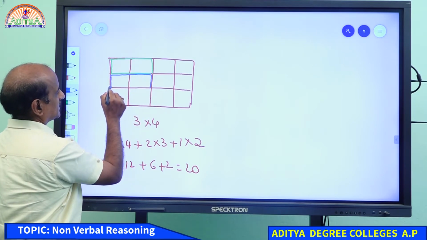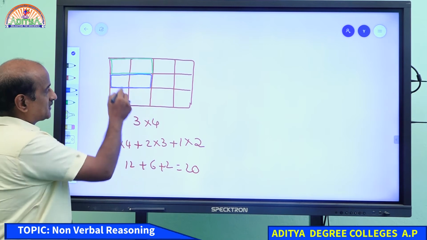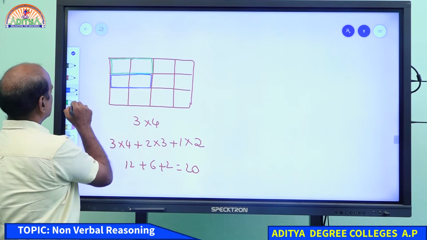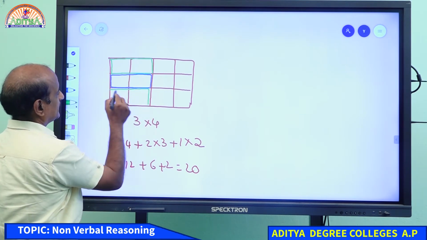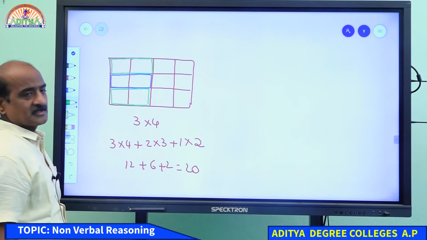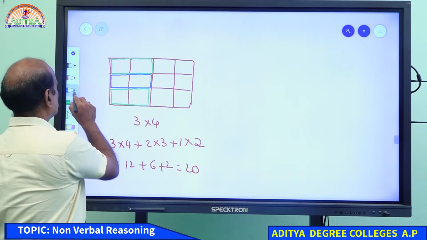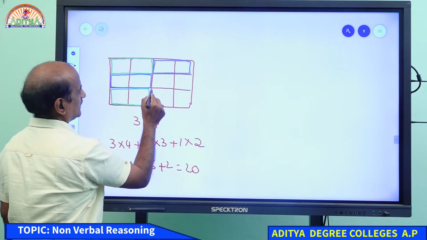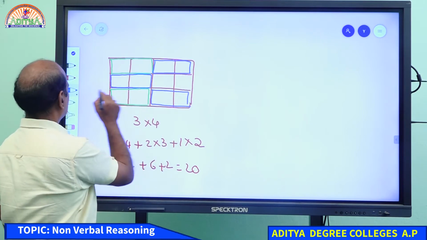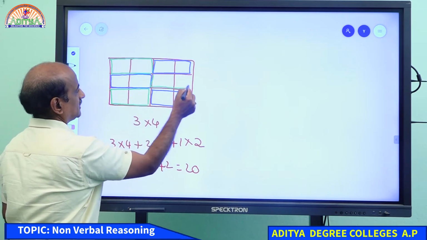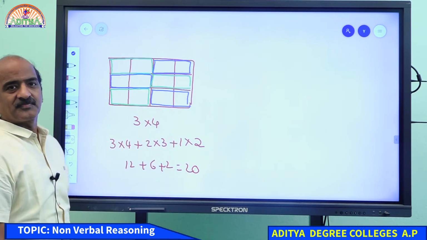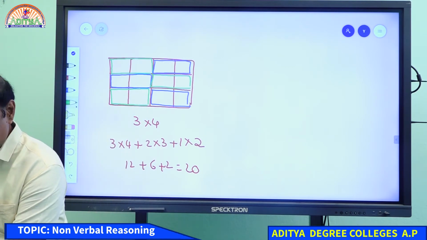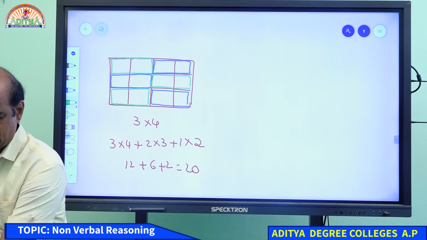Remember, this is a rectangle. This particular portion is not there in 20. This is squares. Remember, student, this is a rectangle. You understand that? Tell me how many more rectangles we can plan? So, this is a rectangle. This is also a rectangle. Come on, student, I think you can understand what I am telling you. So far, yesterday, we discussed only squares, but we did not discuss the number of rectangles.